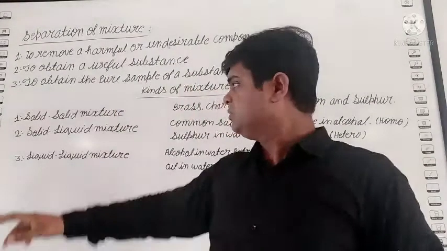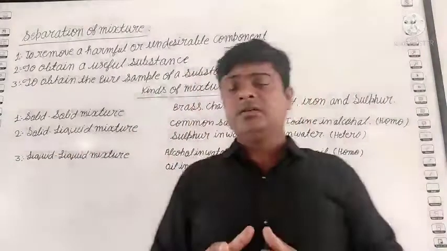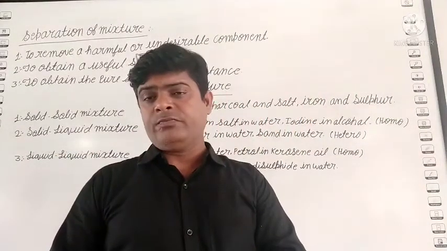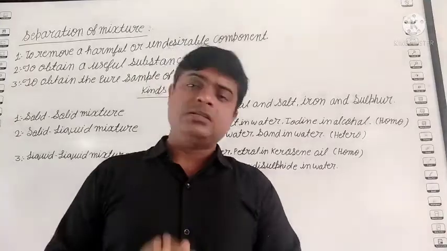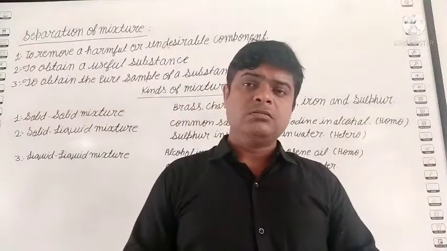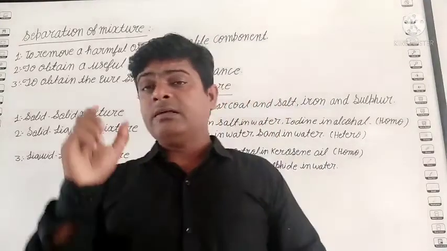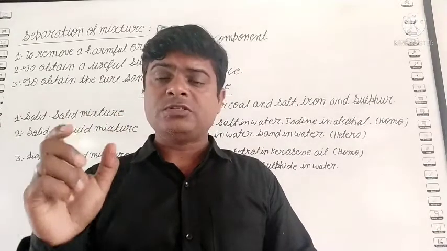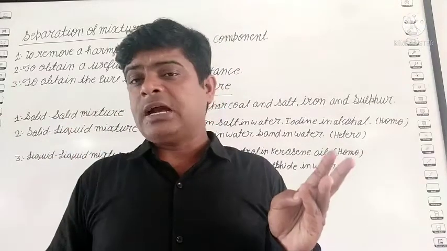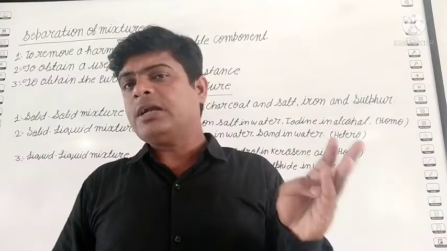Next one is the solid-liquid mixture. एक solid तो दूसरा क्या हो? Liquid है. It also has two types. One is the homogeneous, other is the heterogeneous. To give an example of a homogeneous solid-liquid mixture: salt and water, or sugar and water.